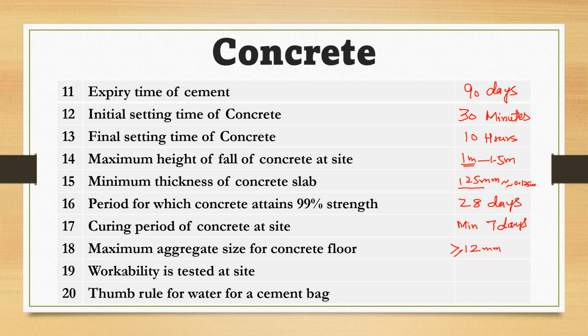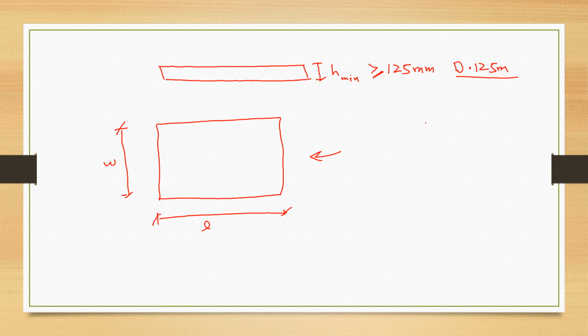So how can we test the workability of concrete at site? Simply you can use the slump test at site to check the workability of concrete by measuring the slump height. And the last question for this video lecture is thumb rule for water for a cement bag. As we know that weight of a bag of cement is 50 kgs or 110 lbs. So what amount of water should be used in both cases?